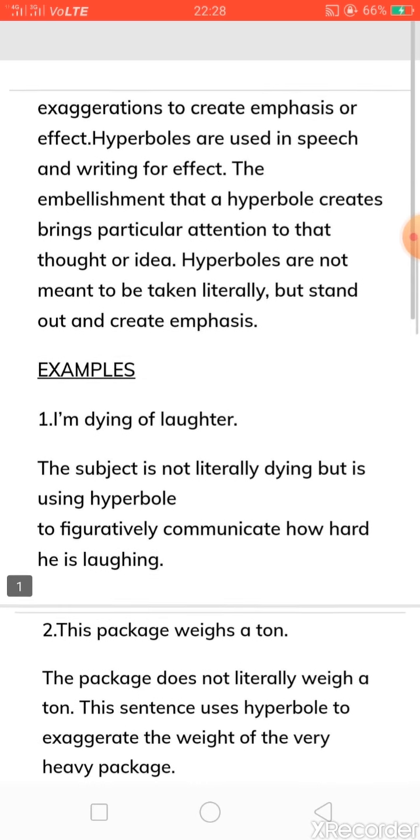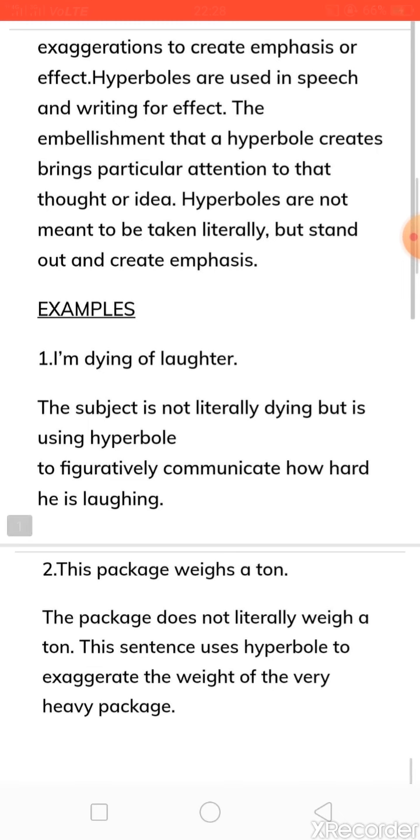Okay, some more examples are there. I am dying of laughter. The subject not literally dying, but is using hyperbole. Okay, so literally meaning is different, if you will say. Okay, but here just to evoke that sentence, that statement we have used. Okay, just to emphasize, just to create emphasis, or just to make a long lasting effect.